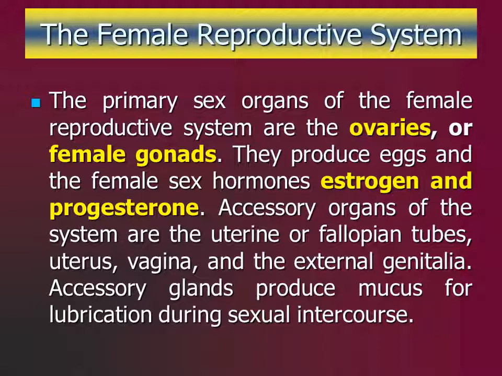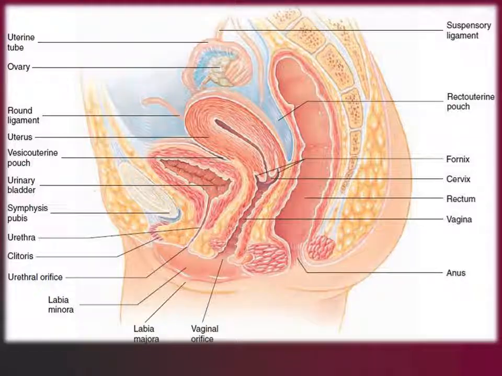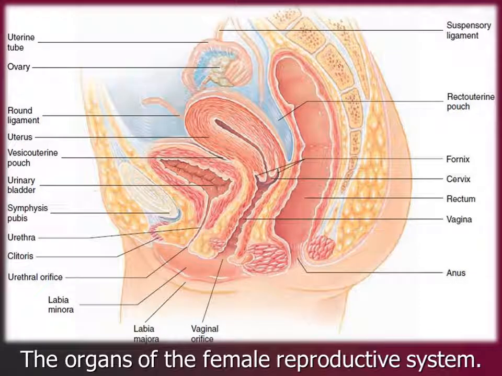The female system is more complex hormonally than the male system because it must also nurture the developing fetus during pregnancy. As you can see, these are the organs of the female reproductive system.